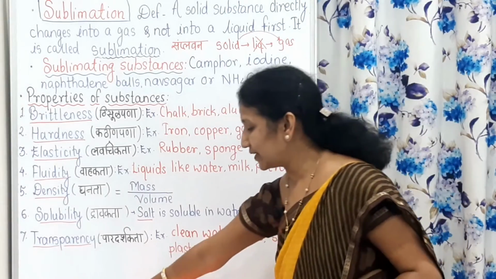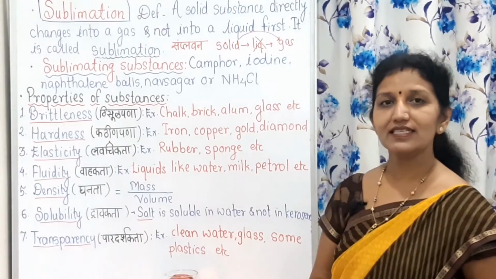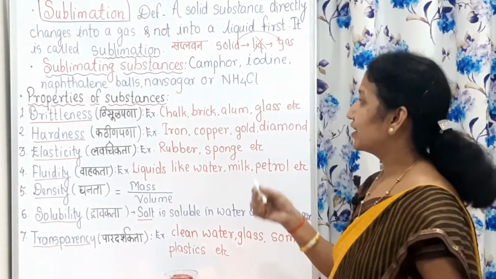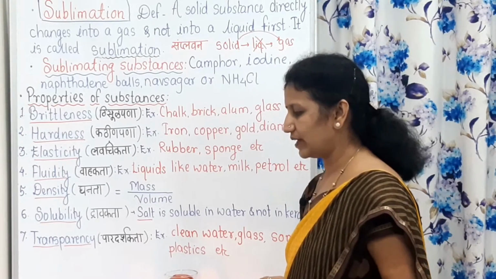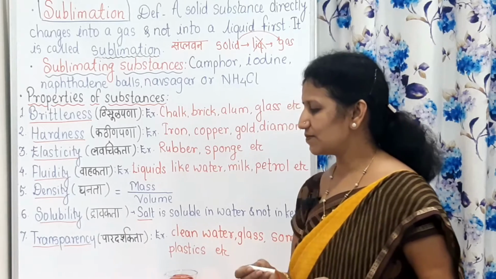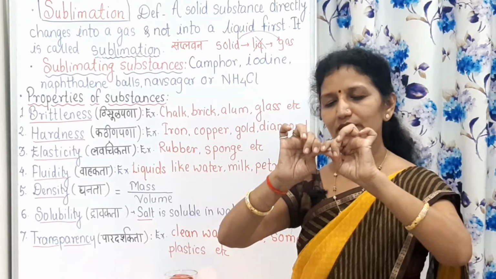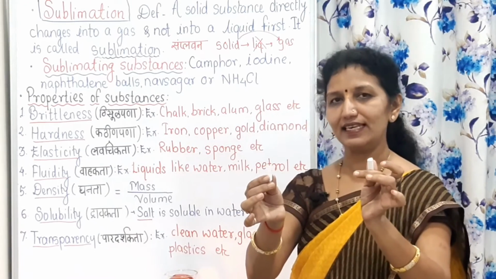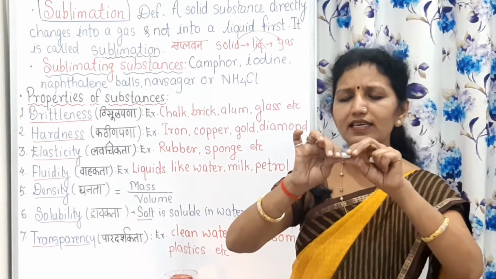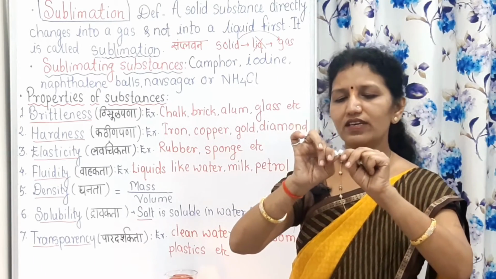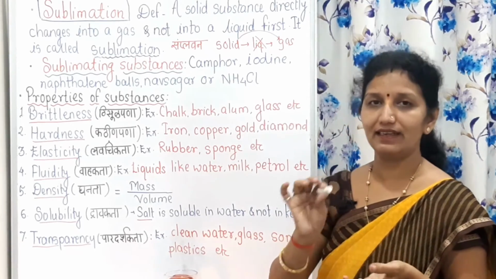Brittleness. The first property is brittleness. What do you mean by brittleness? In Marathi it is called thisulpana. The definition of brittleness is that some substances break into small pieces very easily on applying force. If I apply some force to chalk, what will happen? It will break very easily. That's why it is brittle.